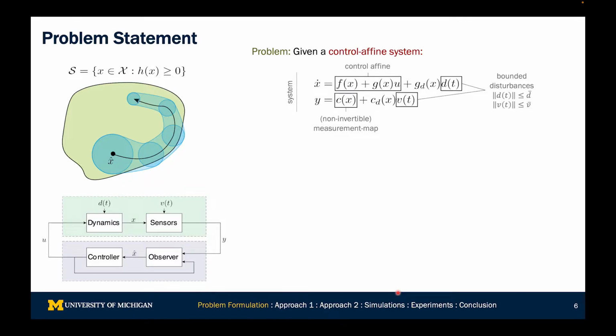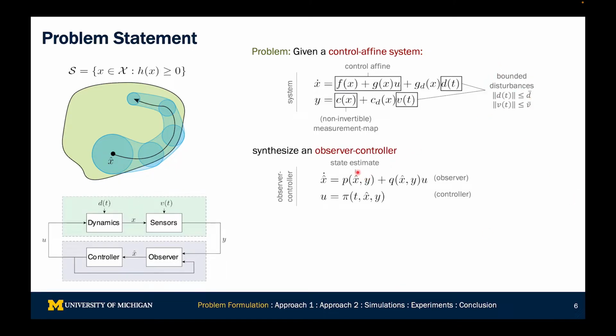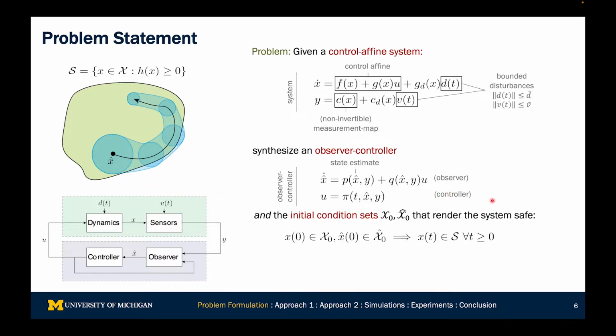Suppose we're given this control affine system subject to bounded disturbances. We're tasked to design an observer controller, and we assume the observer controller follows this form. It's control affine, and the control input has to be determined as a function of both the state estimate x hat and the measurements that are present at the current time y. We assume this control affine structure, and it's common across things like the Luenberger observer or the Kalman filter.